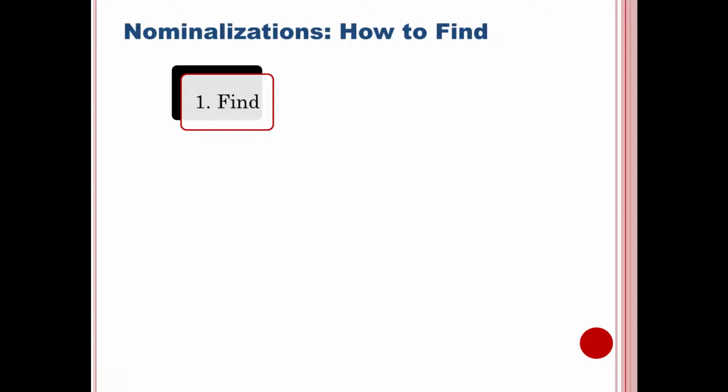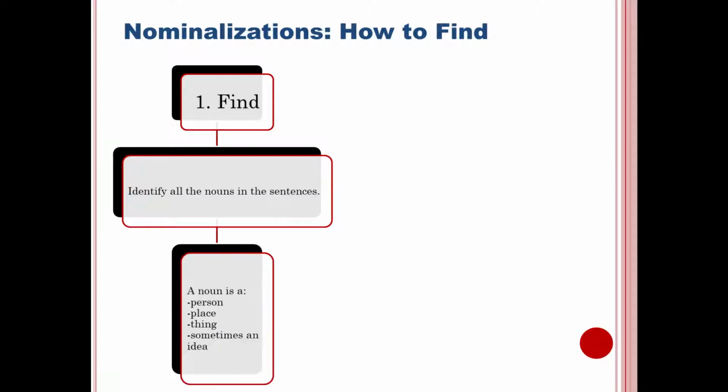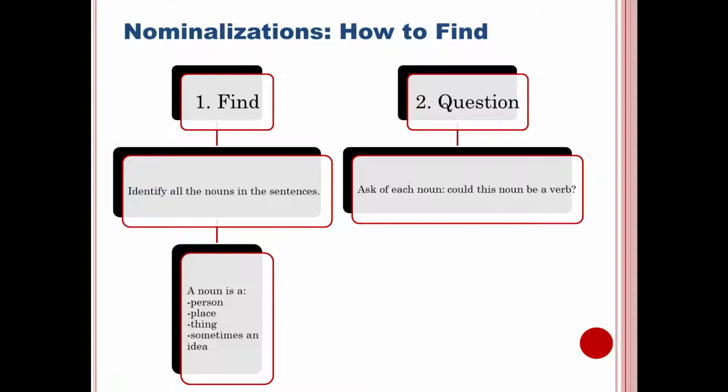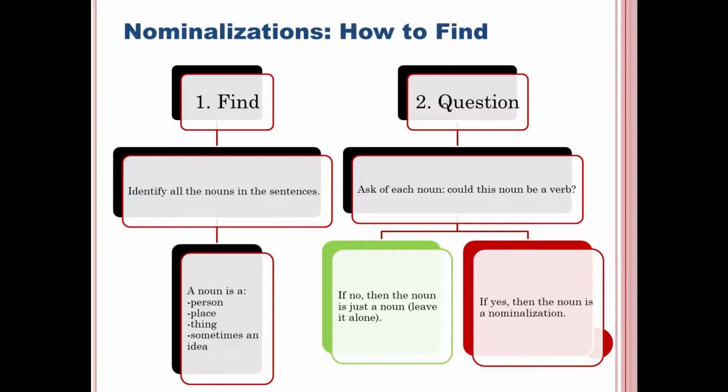So first, to find a nominalization, you just have to find all of the nouns in the sentence. And remember, a noun is a person, a place, a thing, sometimes an idea. Then, after you've found all the nouns, you go back and you ask yourself, could that noun be a verb? If the answer is no, okay, then leave it alone. It's just a noun, it's not having any problems, it's not pulling the sentence down and making it more difficult to read.